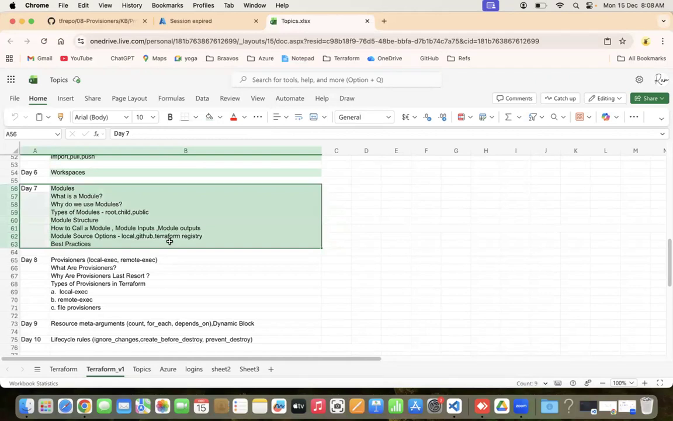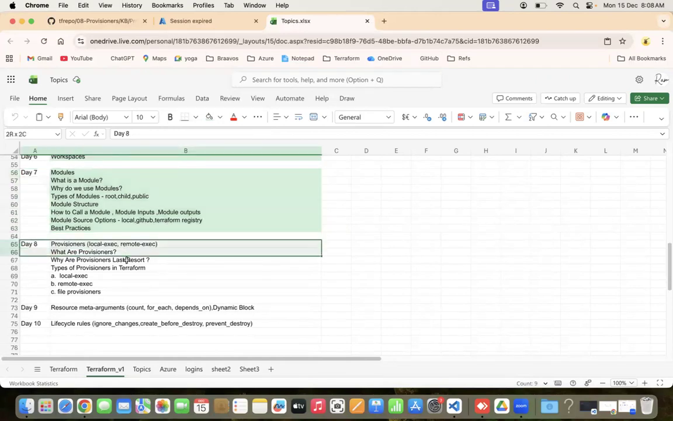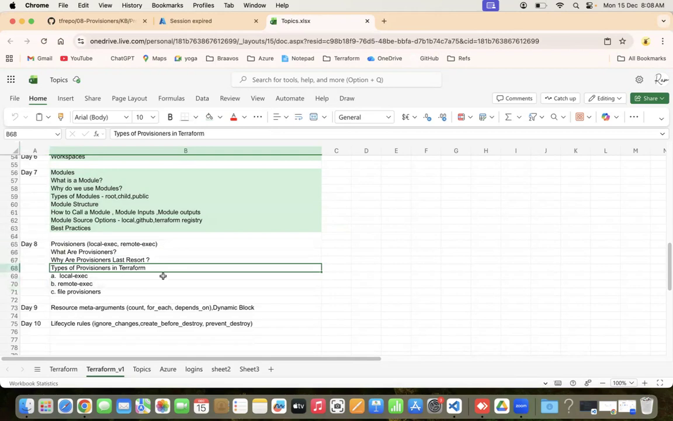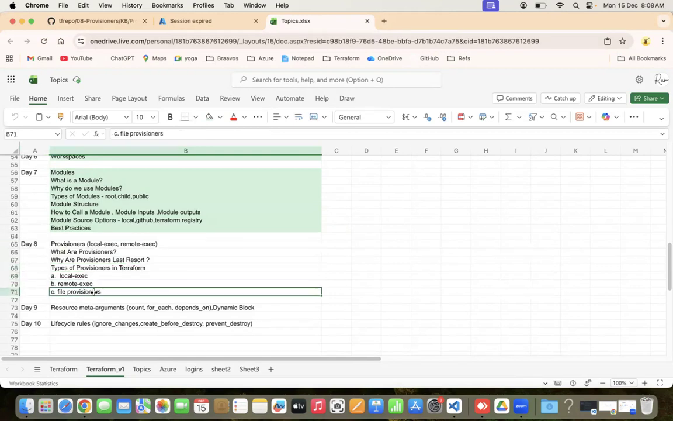In our last session. Today is day 8. Day 8 topic is provisioners. As part of this topic, we'll cover what are provisioners. We'll see why provisioners are a last resort, then the types of provisioners in Terraform: local execution, remote execution, and file provisioners. Along with this, we'll see a lab on how to use local exec, remote exec, and file provisioners.